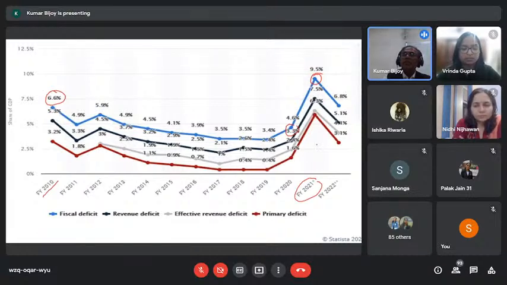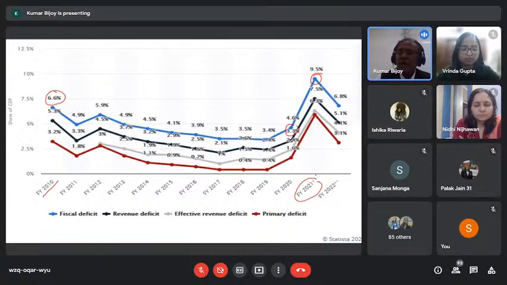Considering it is one of the tough times, and if you look at the global picture, when it was 9.5%, a lot of people in the ministry also said, especially those who wanted to criticize the entire concept, that government is now doing nothing. I said no, it is a tough time, and I know so many European countries who have deficits in double digits, running from 10% to 21% of their GDP.